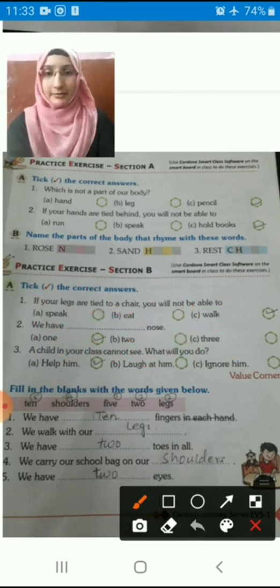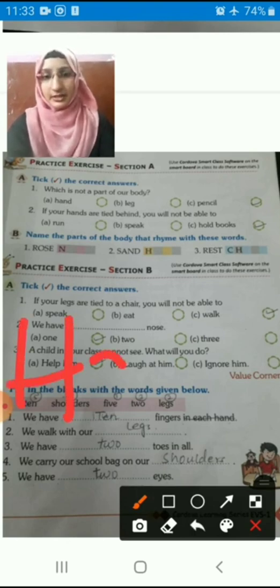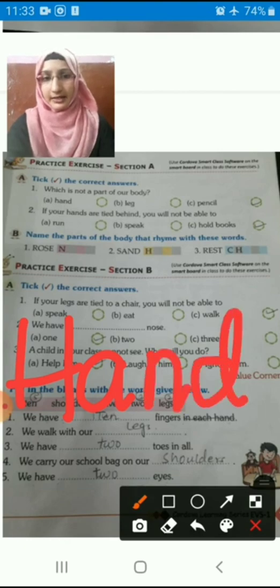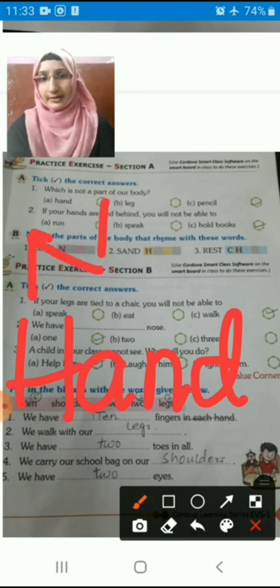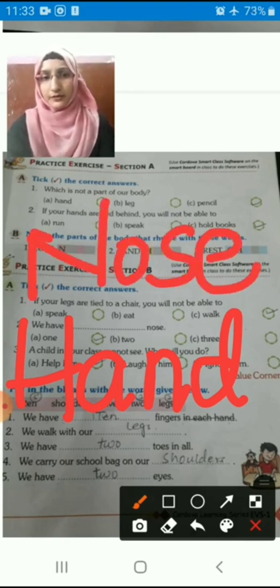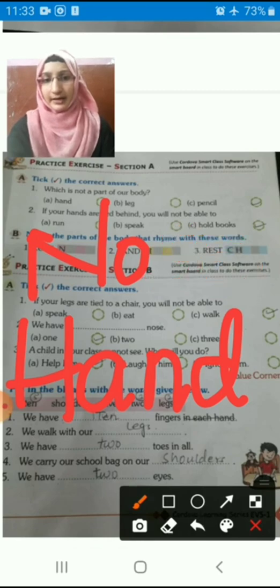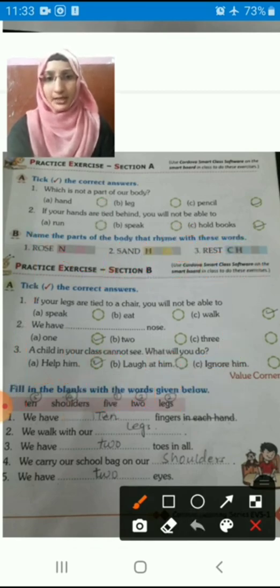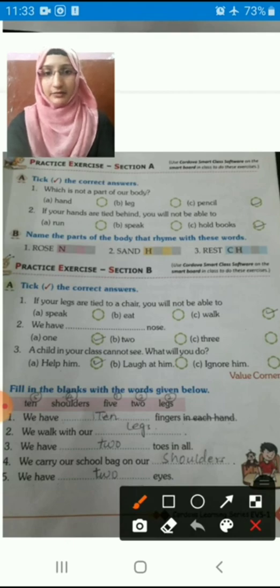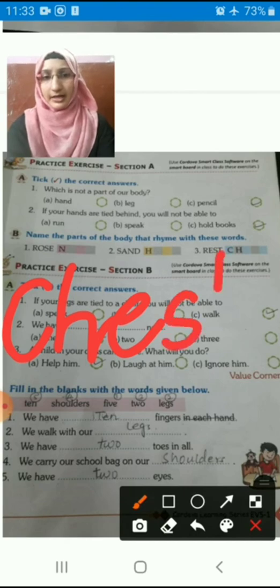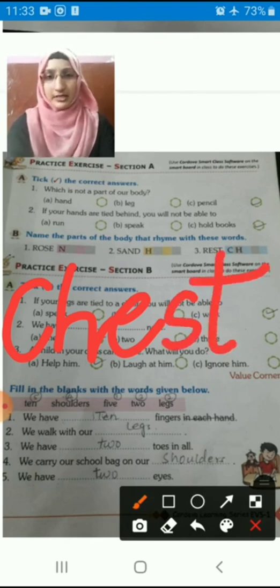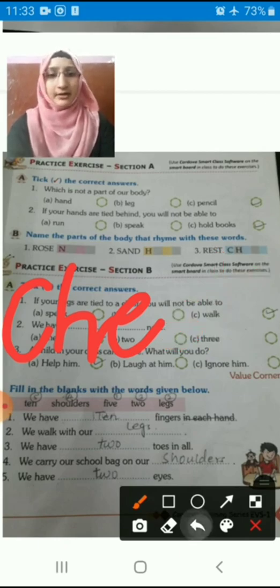Next one, what do we have to write? S-A-N-D. Sand. Tell me one body part which can rhyme with sand. H-A-N-D. Hand. With rose, what was rhyming? N-O-S-E. Nose. For sand, H-A-N-D. Hand. Okay students? Right. R-E-S-T. Rest. Tell me one body part which is rhyming with rest. C-H-E-S-T. Chest. So all these are rhyming with the given words, student.